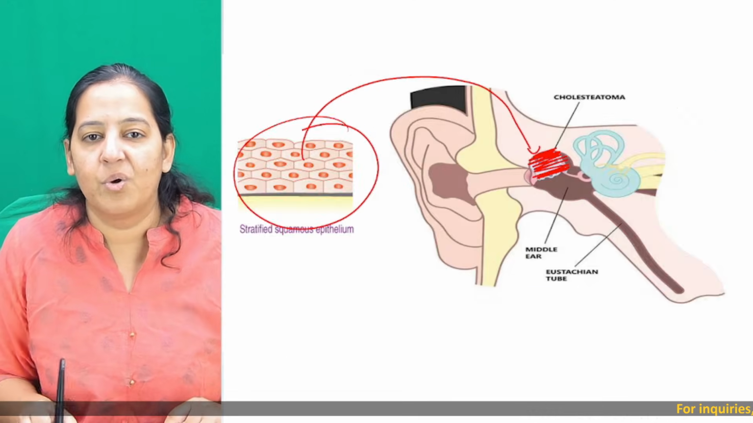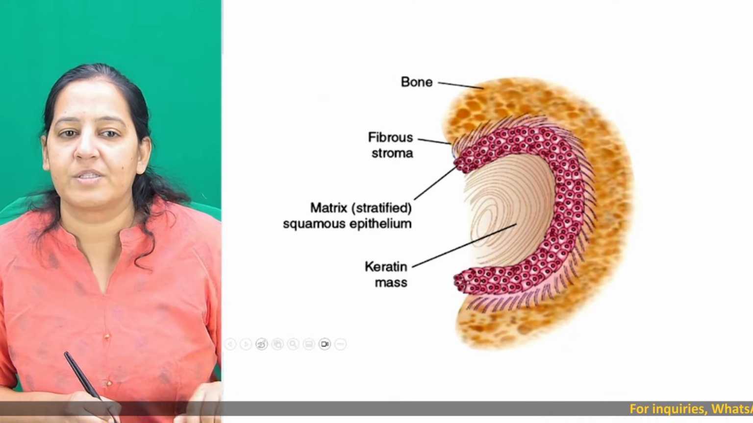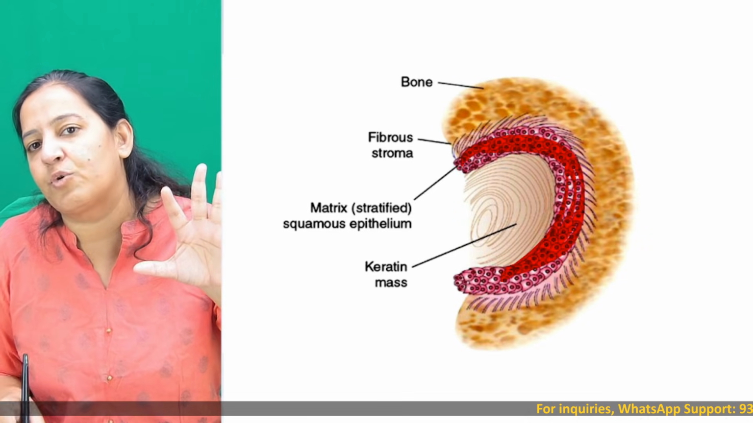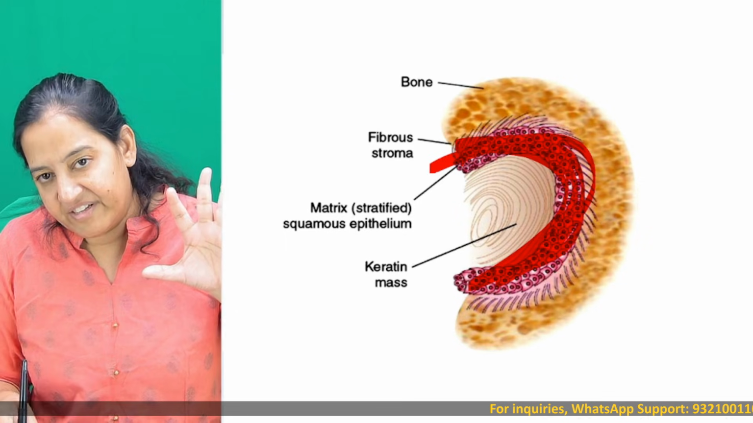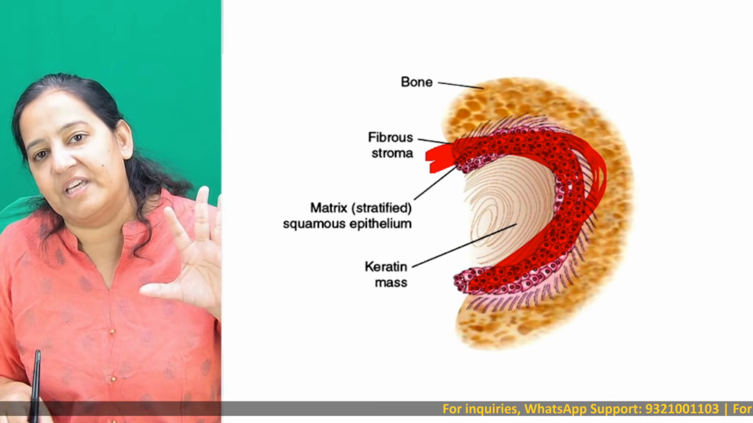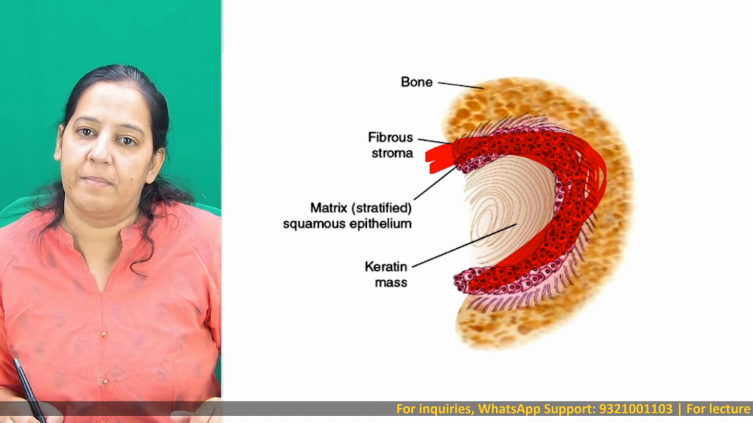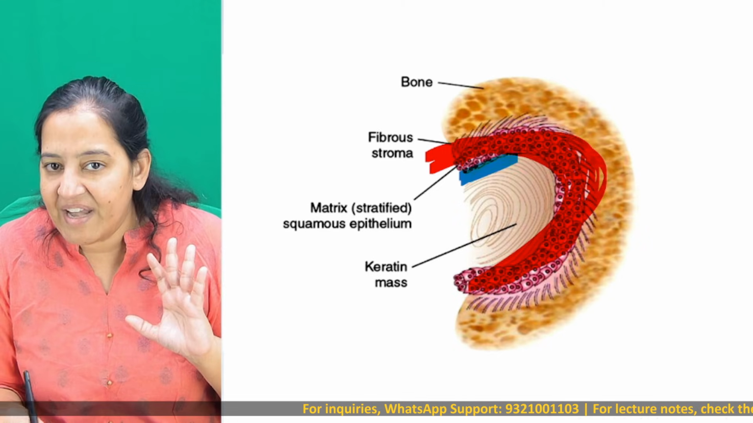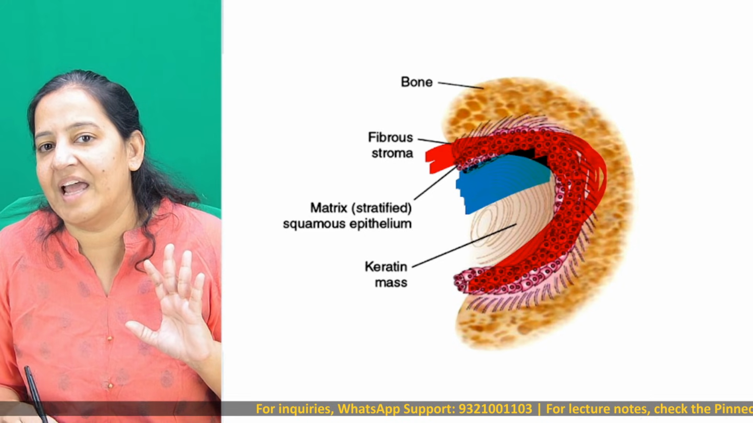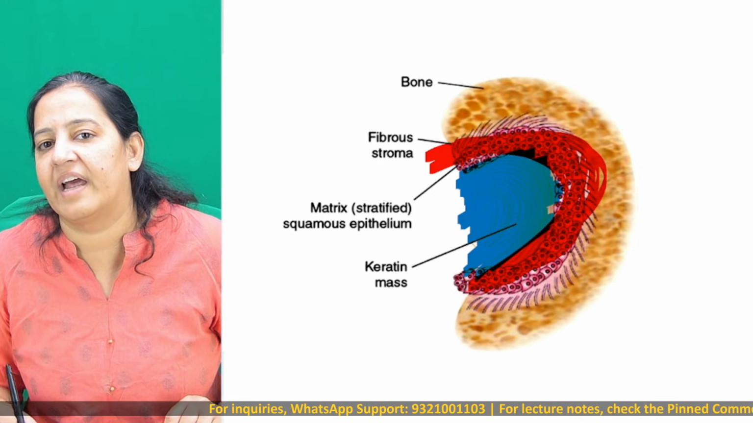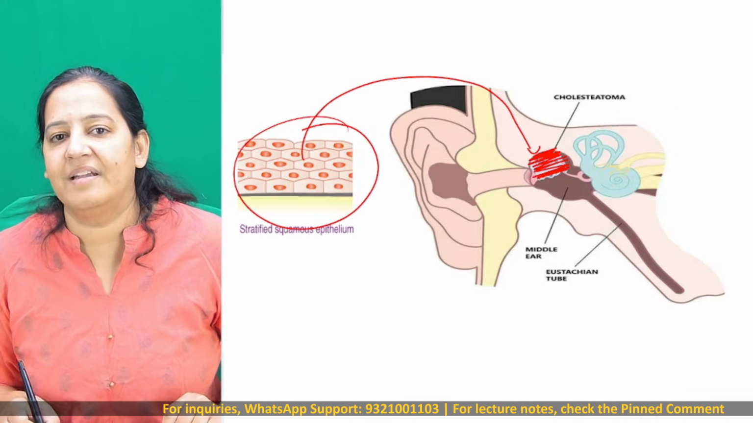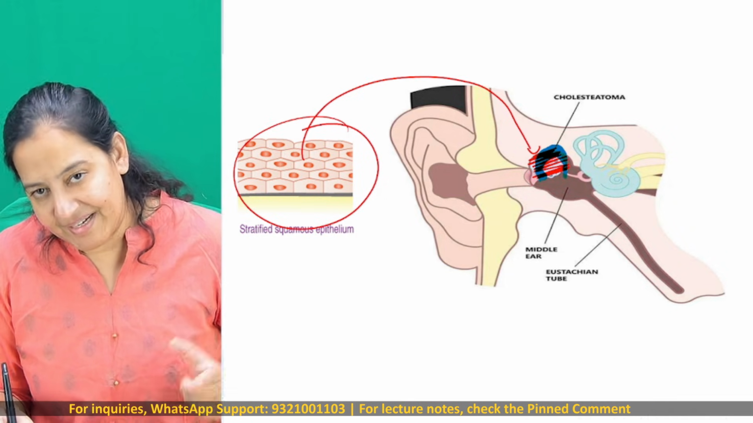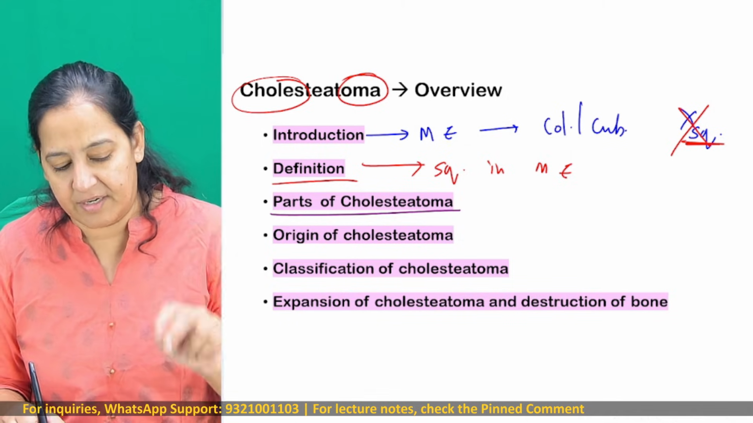Now coming to the parts. What are the parts of cholesteatoma? It has two parts. The outer part is the matrix, which is made up of squamous epithelium, keratinized stratified squamous epithelium. And this squamous epithelium keeps on forming keratin debris that will accumulate at the center. So the outer part is the epithelium and the central part is keratin debris. So these are the two parts.